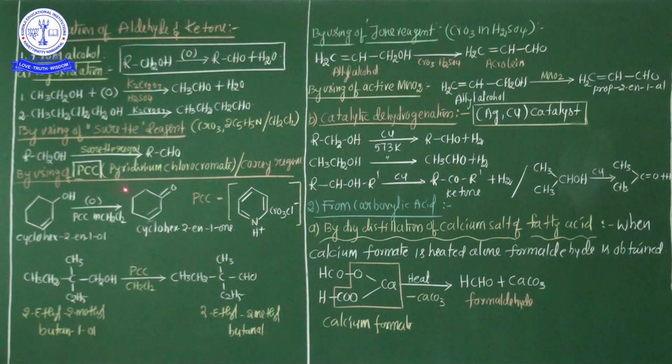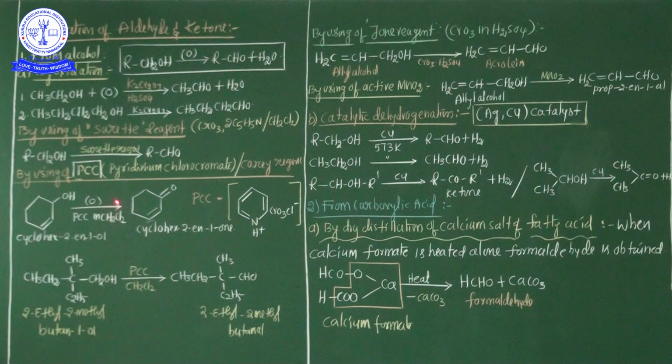PCC full form: pyridinium chlorochromate. See here, my dear students, an important point. This Corey reagent is a complex mixture in a 1:1 ratio of CrO3, chromium trioxide, and pyridine and HCl. Very, very important. Write down in your notebook: CrO3 and pyridine and HCl. So this is the combination.